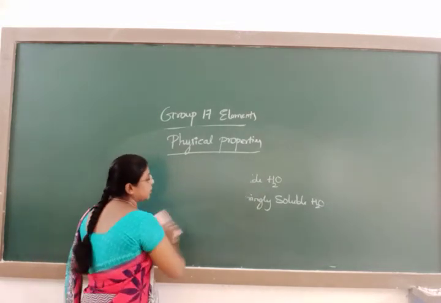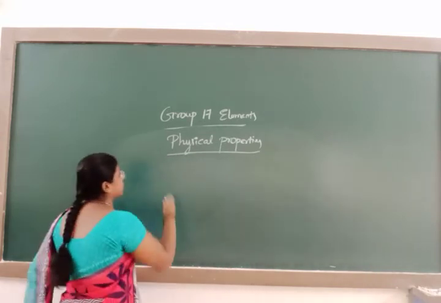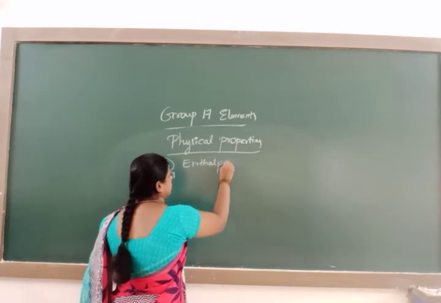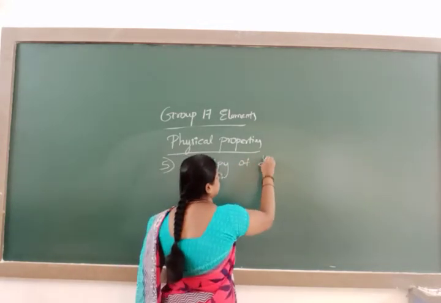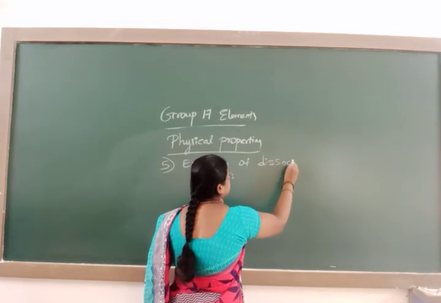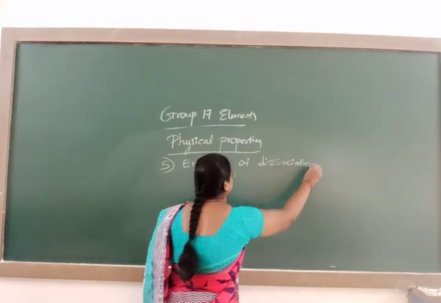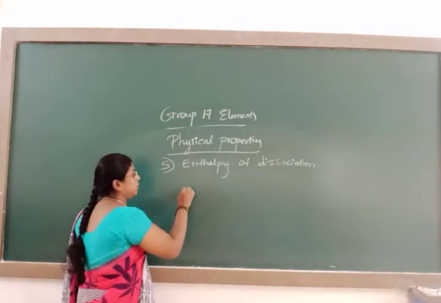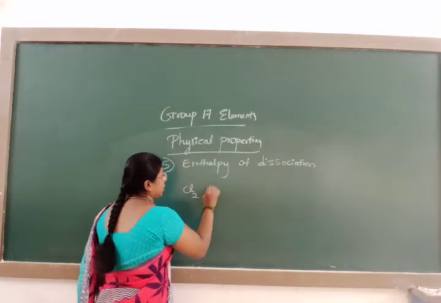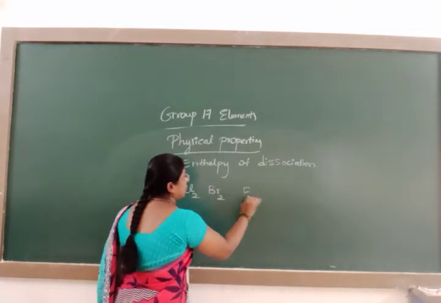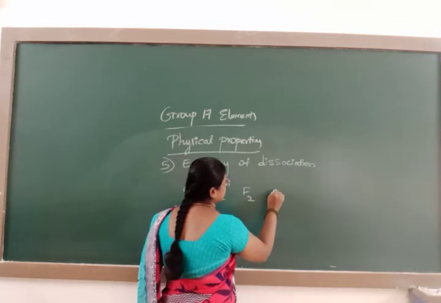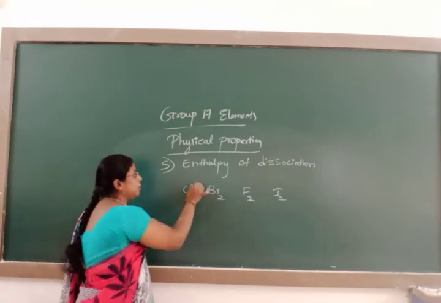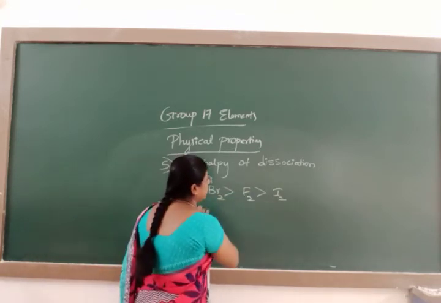After solubility, next comes the fifth physical property, enthalpy of dissociation. If you see fluorine, chlorine, bromine, iodine, among these, chlorine has a higher enthalpy of dissociation than fluorine.